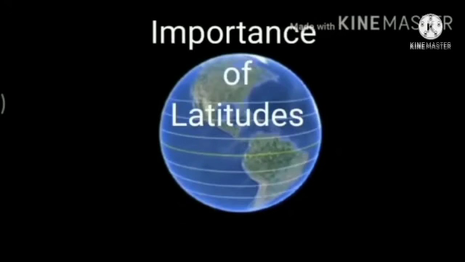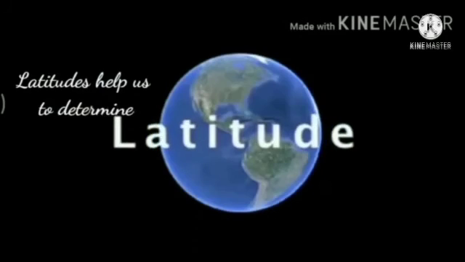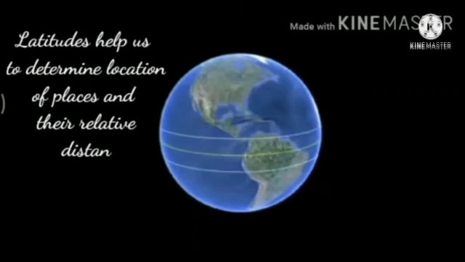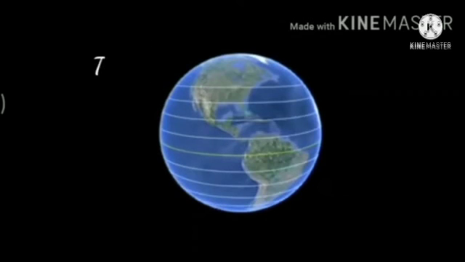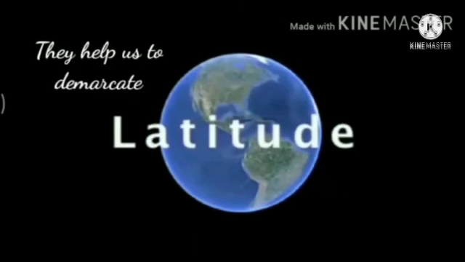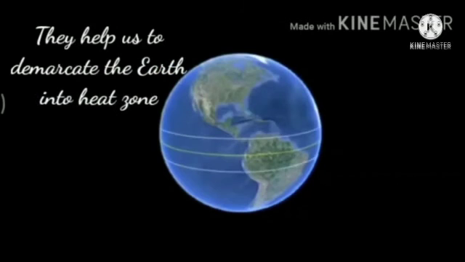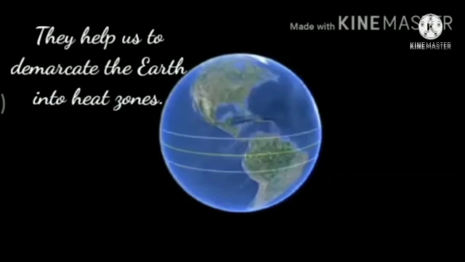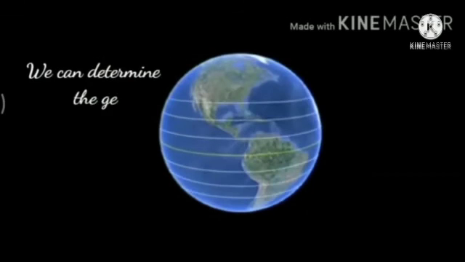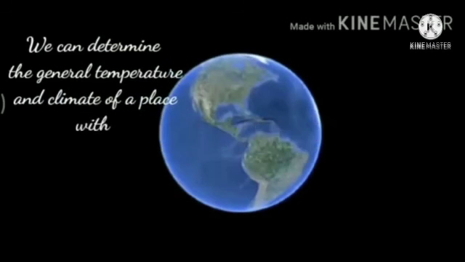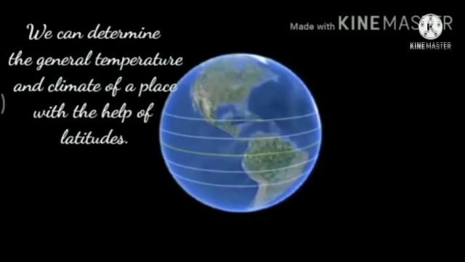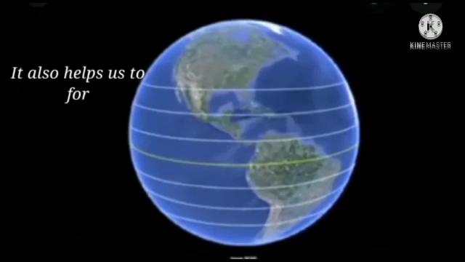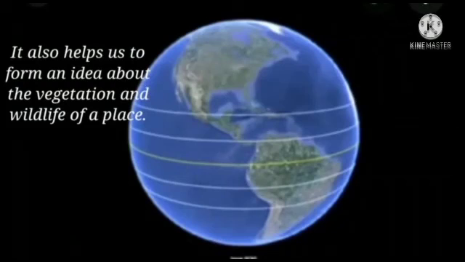Now we'll see the importance of latitudes. Latitudes are important because they help us to determine location of places and their relative distances. They help us to demarcate the earth into heat zones based on similar temperature conditions between the latitudes. We can determine the general temperature and climate of a place with the help of latitudes. It helps us to form an idea about the vegetation and wildlife of a place.